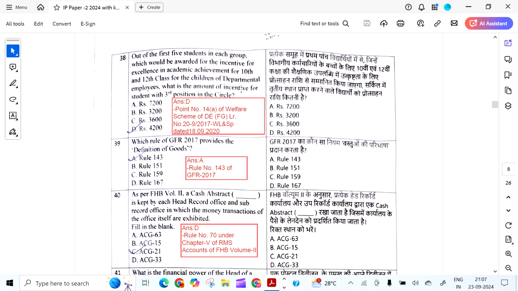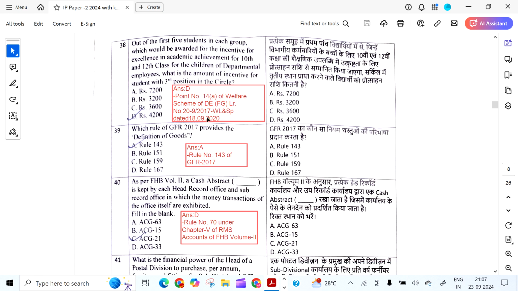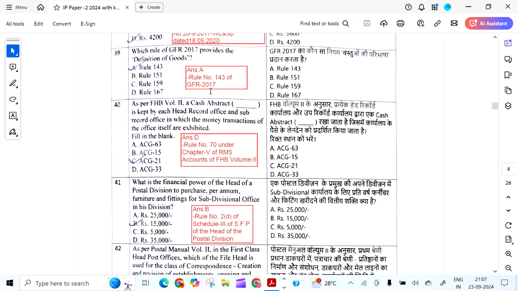It is 4,200 as per this welfare OM. Which rule of GFR 2017 provides with the definition of goods?